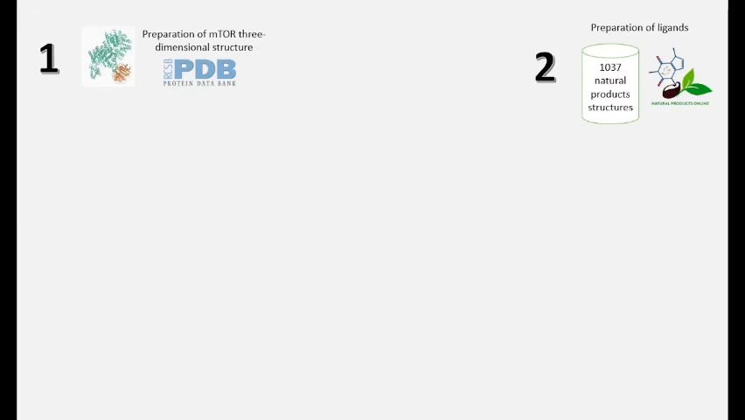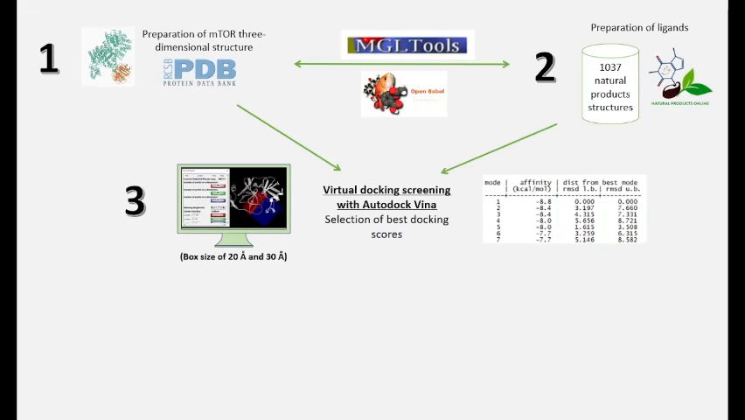We started by preparing the three-dimensional structure of mTOR using the information obtained from the Protein Data Bank. As a second step, we prepared the ligands. For this, we extracted 1,037 structures from a library of natural compounds from Peruvian biodiversity. Both the protein and the ligands were processed and used for a virtual docking screening with the AutoDock Vina program.